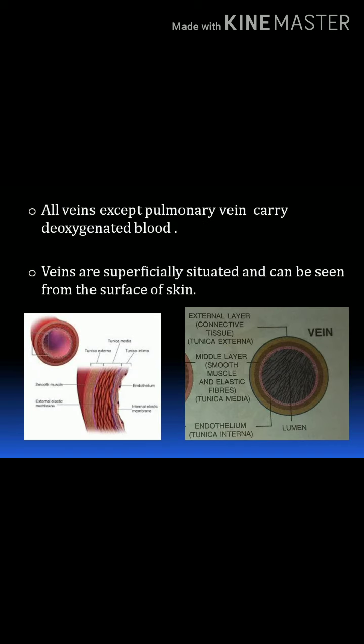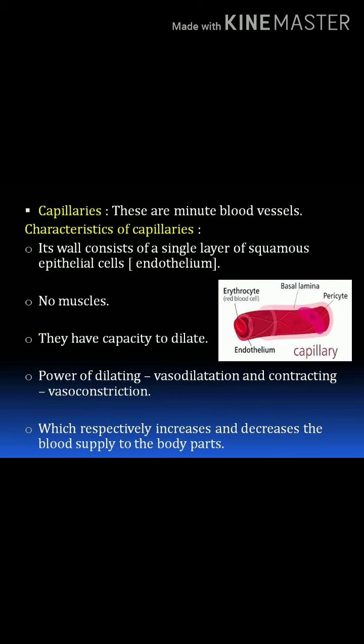But in the artery there is no valve, because in the artery blood flows under high pressure. And these veins carry deoxygenated blood except the pulmonary vein. The pulmonary vein carries oxygenated blood. So this is the main structure of the vein. In the diagram also you can observe.